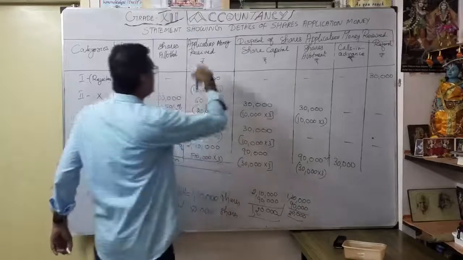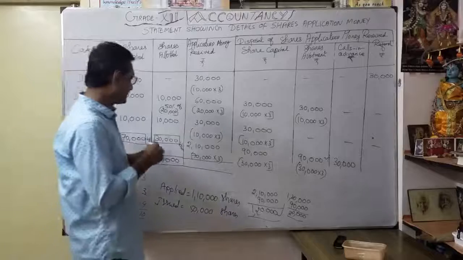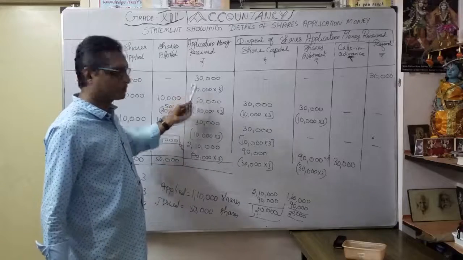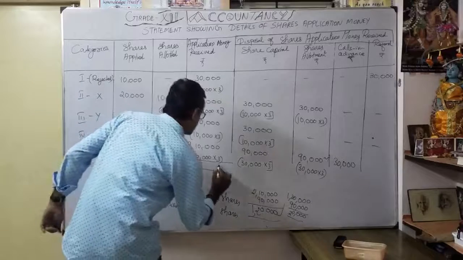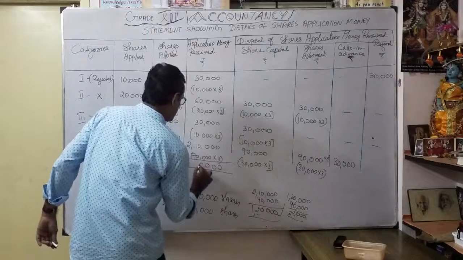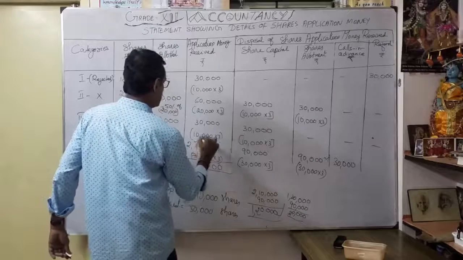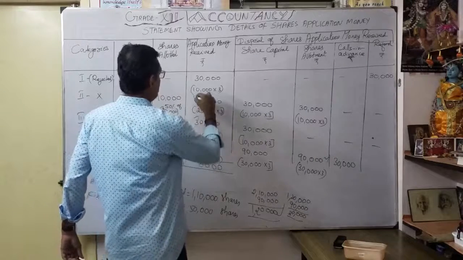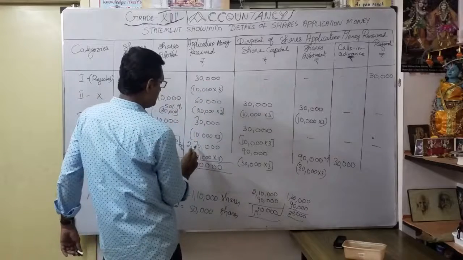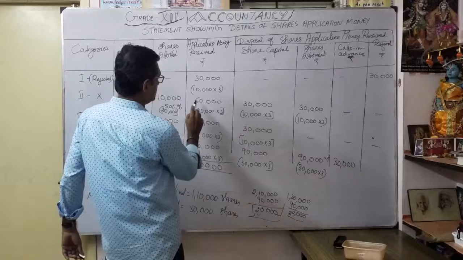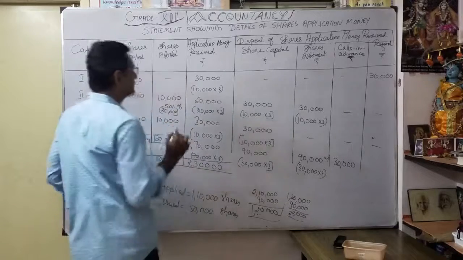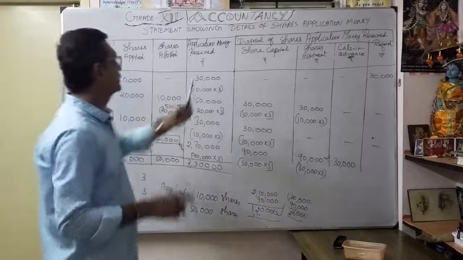Now see what is our total application? 2 lakh 10, 30, then this 60, this 30,000. Total comes to how much? 0, 0, 0. So here also 0. So 1 plus 3, 4, 10, 13. So balance 1. So 3,30,000 received as a share application money.